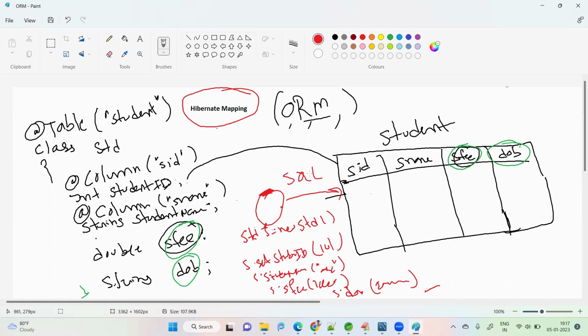So here the developer doesn't need to learn much about SQL. I don't require the SQL language. I know only Hibernate. I know how to set data and how to hand it over to Hibernate. Now Hibernate is responsible to generate the SQL query and insert data into the database.